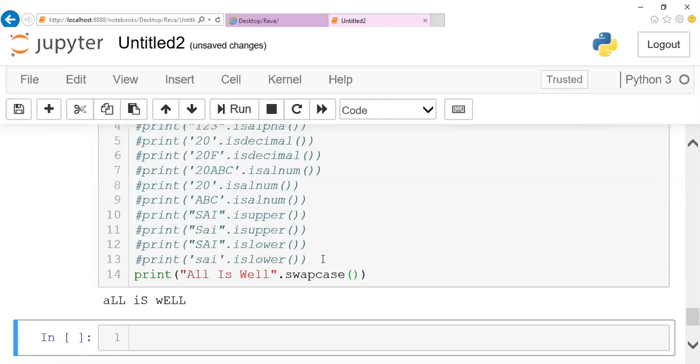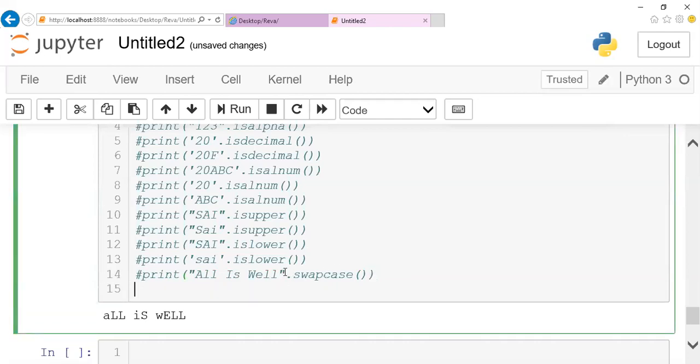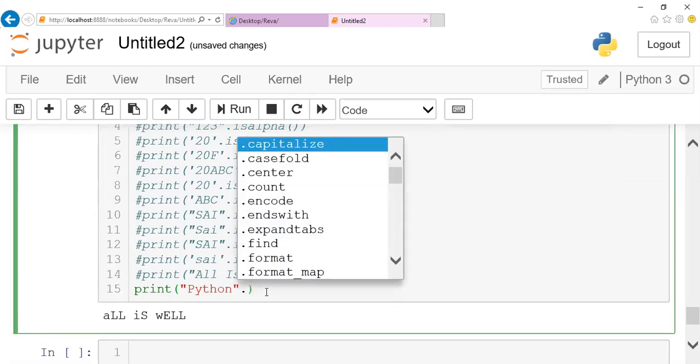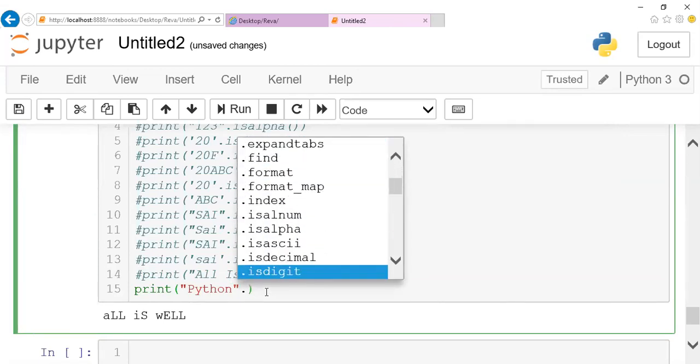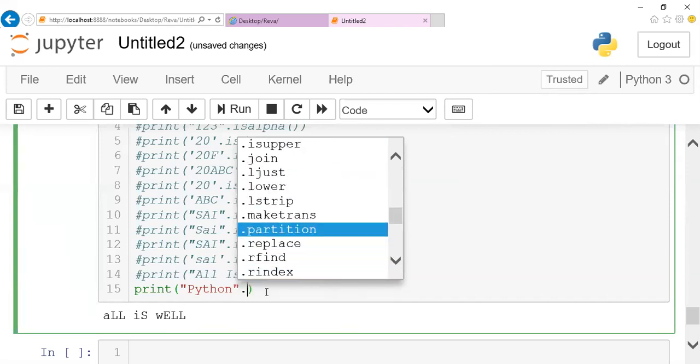Apart from this, we do have partition also. If you want to partition the string, I can make use of partition. For example, let me take it here. Print. Let us take the data "Python". Assume that I want to partition the string, dot partition.